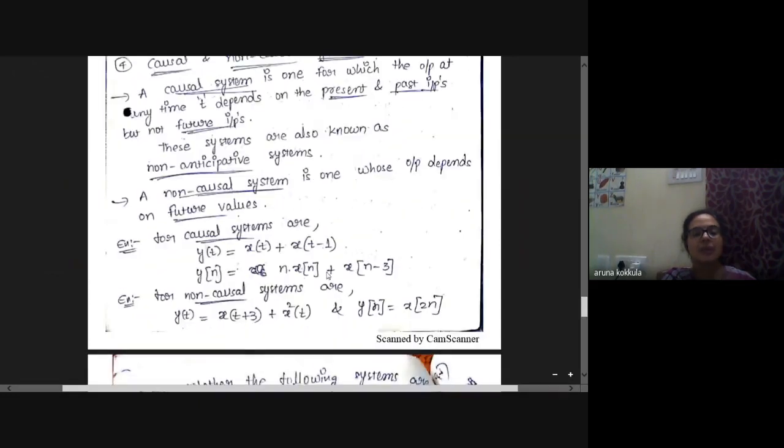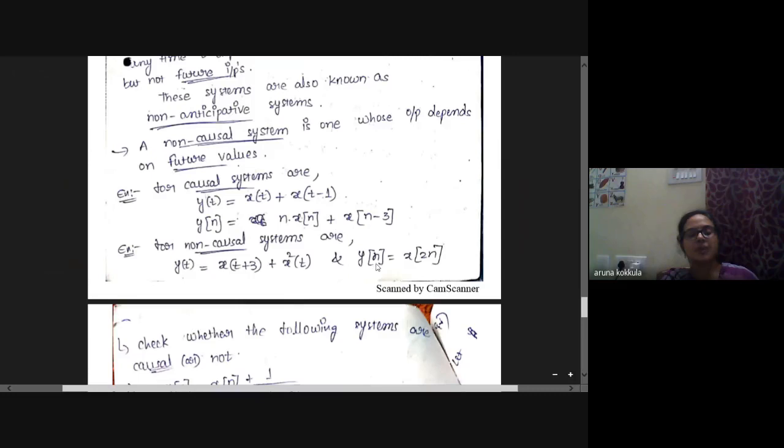For example, y of n is equal to n into x of n plus n of x of n minus 3. Substituting n is equal to 1, y of 1 is equal to x of 1 plus x of 1 minus 3, which will be x of minus 2. So y of 1 depends on the present value x of 1 and the past value x of minus 2, but not on the future value. So it comes under causal systems.